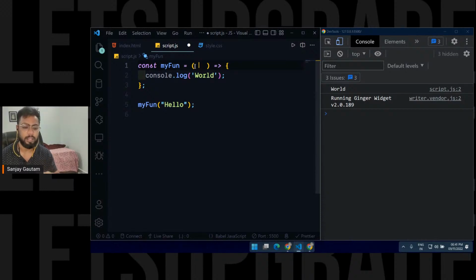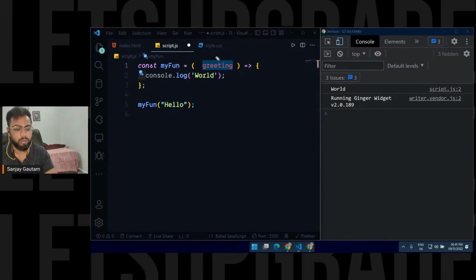So what is a parameter? A parameter is a special kind of variable that can hold the initial values. It's just a normal variable. You just have to write a name here. So let's say greeting. Greeting is a variable which is actually going to store this value.